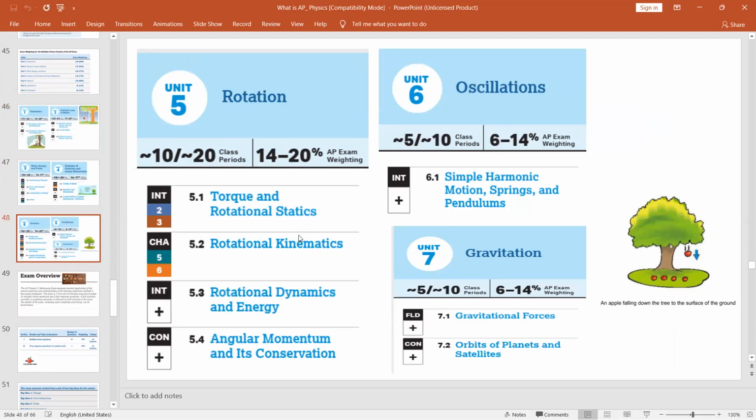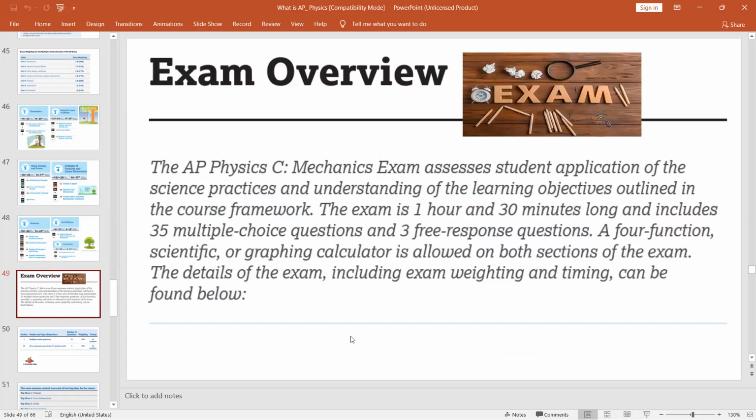Why is the syllabus less? Because it is a half semester course. It is not a full year course. Exam overview. If you look at the exam overview, let's check it.